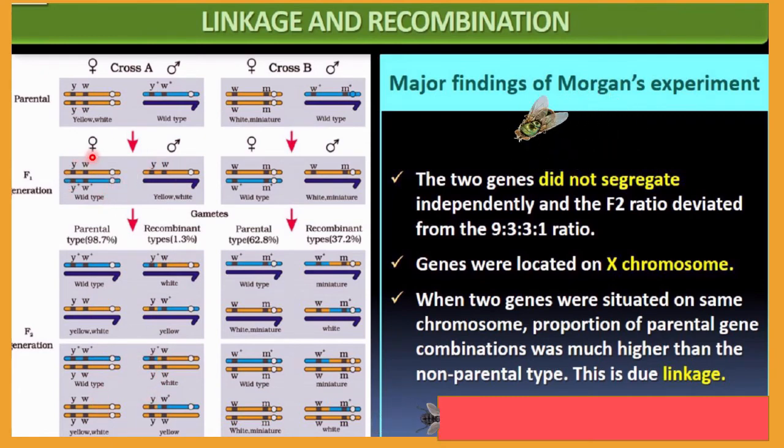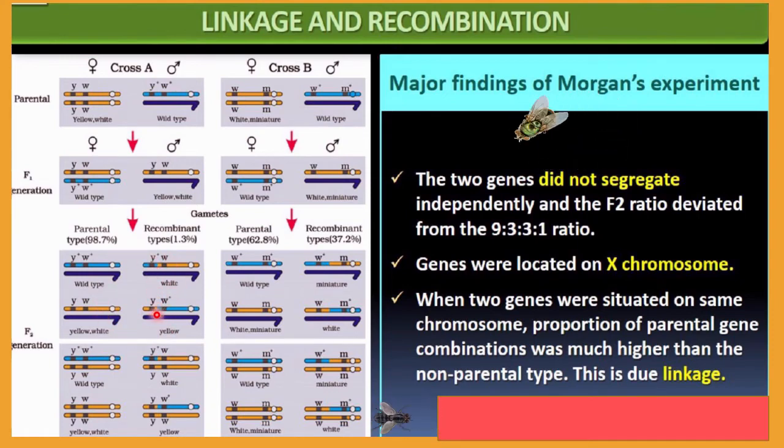Here 4 types of gamete will be formed, right? Y plus W plus, Y plus W, YW, YW plus. 4 types of gamete will be formed. And if it is fusing with the Y, you can see here, if it is fused with the Y, then what happened? Y type of male, here white color male, this is yellow white male, and this is yellow male, like that. Now you can get the idea.